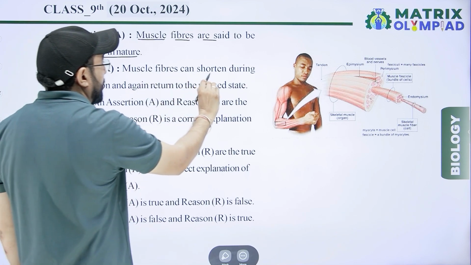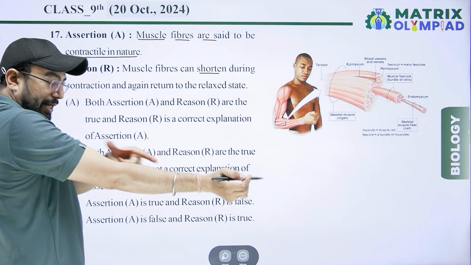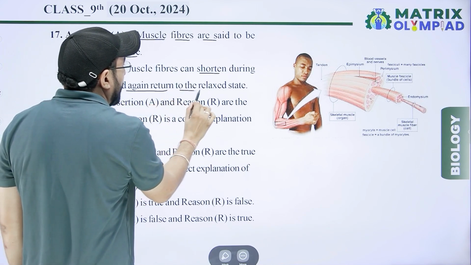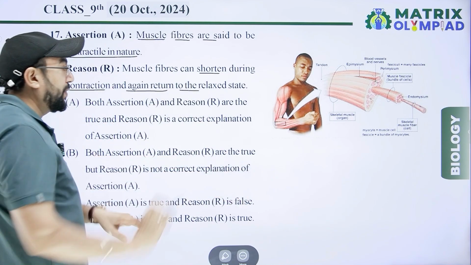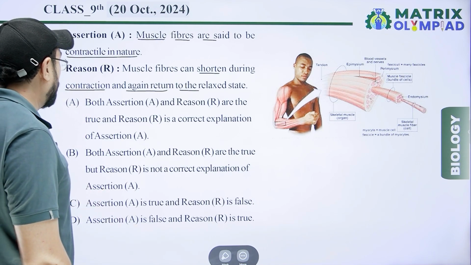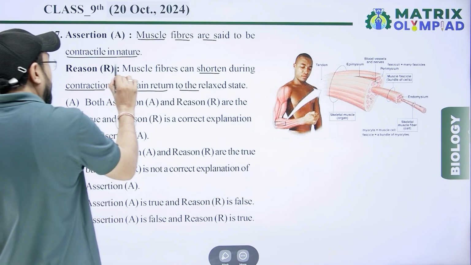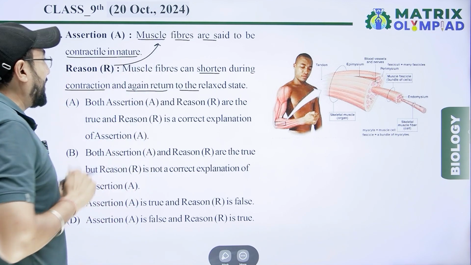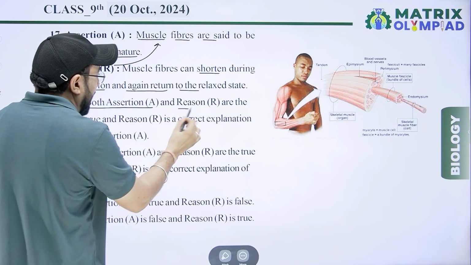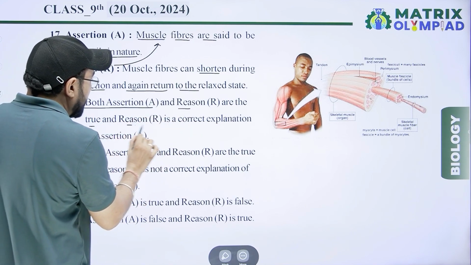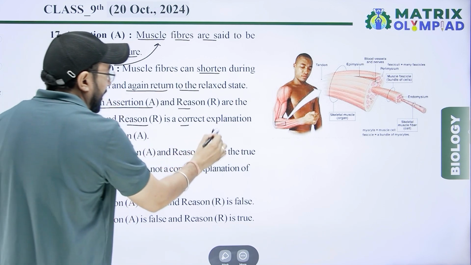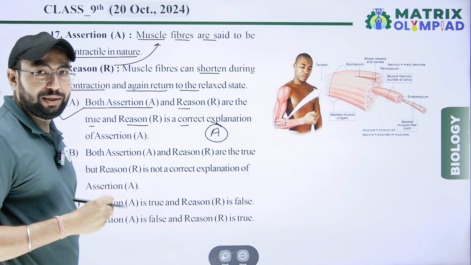Reason: muscle fibers can shorten during contraction and again return to the relaxed state. So, assertion true, reason true, and the reason is the correct explanation of the assertion. Option A is the right answer for this question.